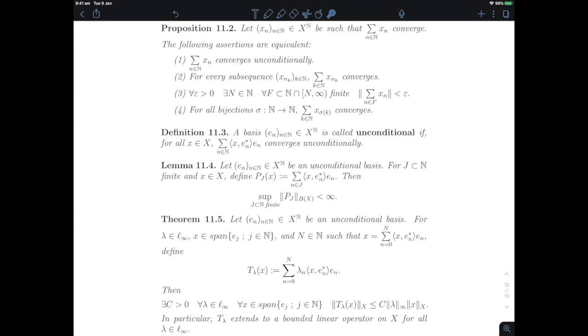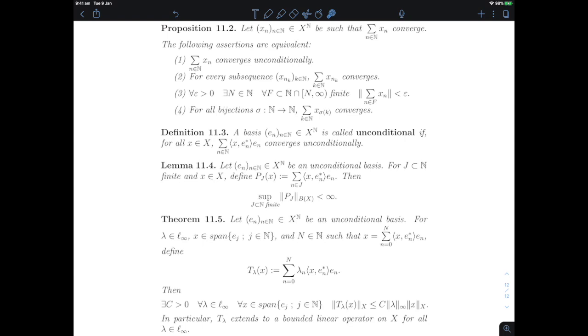So Theorem 11.5 is really telling us that with respect to an unconditional basis, we understand diagonal operators and when they are bounded. And as I was mentioning before, if the basis is not unconditional, then we really don't, because this property can fail just for a choice of lambda n's equal to plus or minus 1.